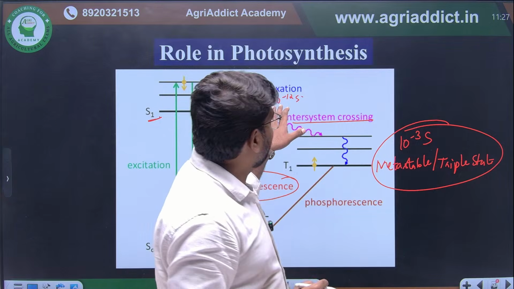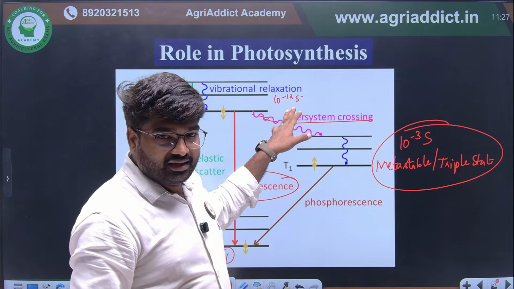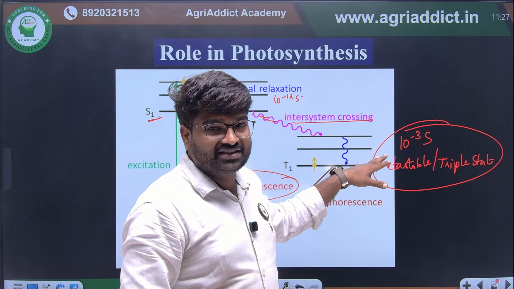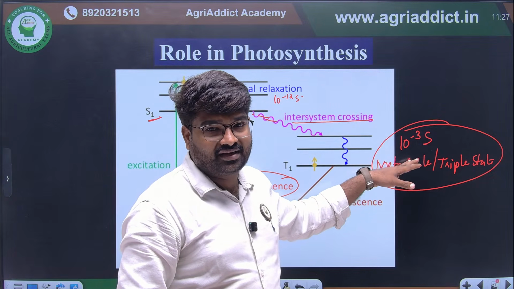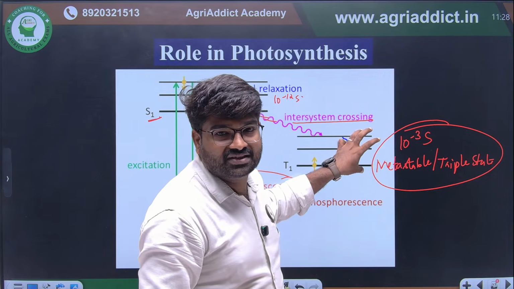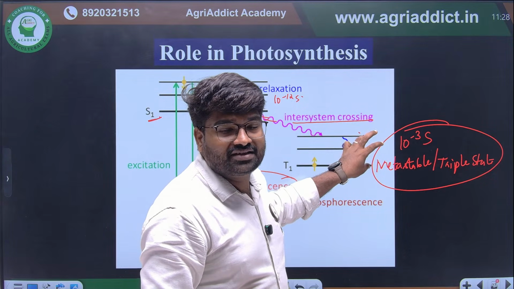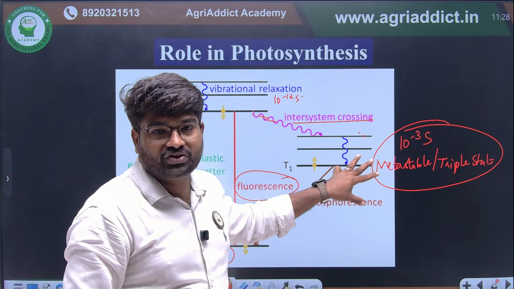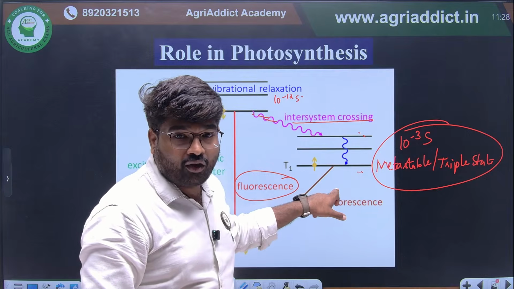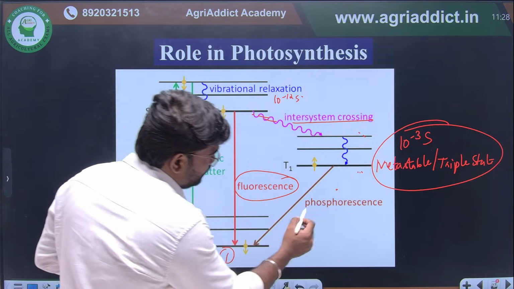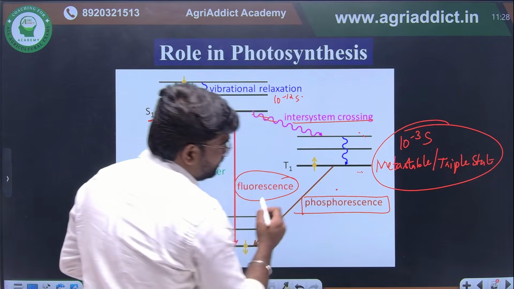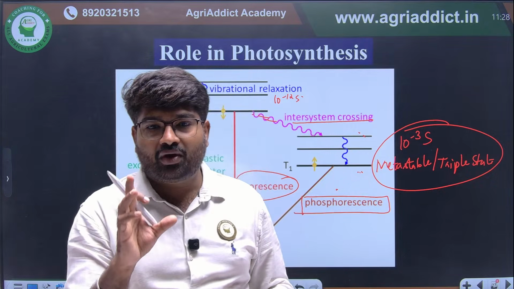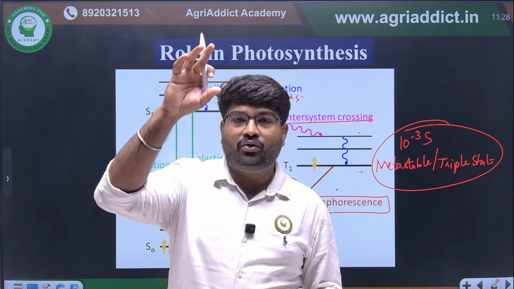So from here, it can lose some of the energy. Then it can come to the triplet state, or we can also say metastable state. That time is 10 power minus 3 second. This is the energy state where the energy will be utilized for the light reaction process. So 10 power minus 3 second is the most important thing. From here, it comes to ground state by the process of phosphorescence. I hope this is clear. So two phenomena are there. When a chlorophyll molecule absorbs the light energy, it will go to excited state.